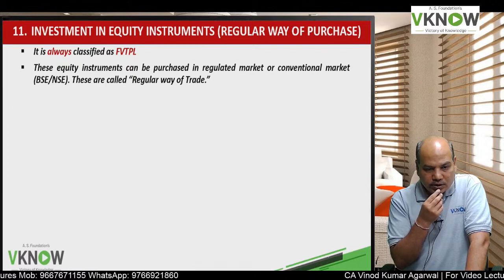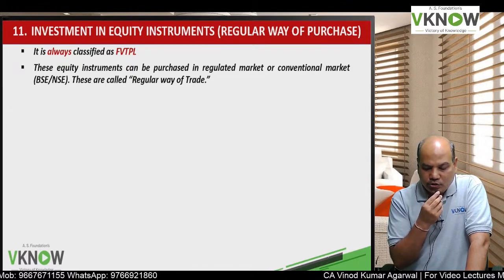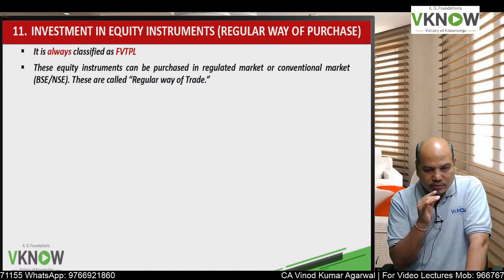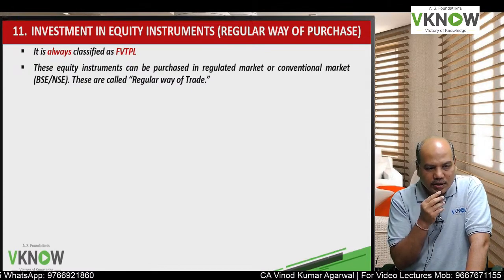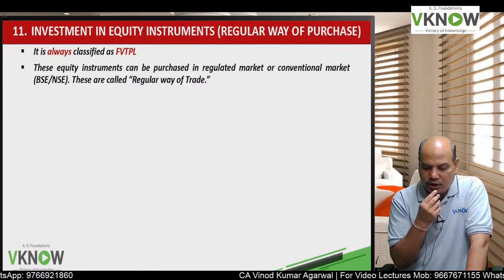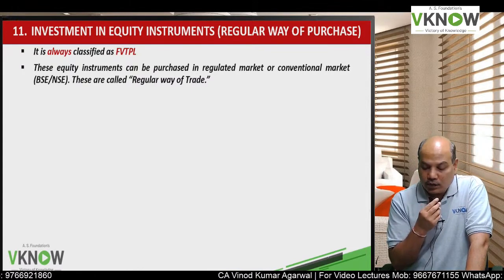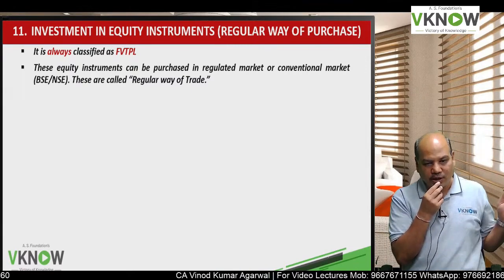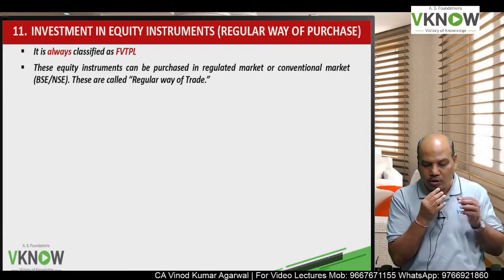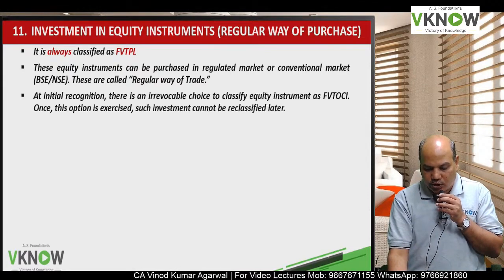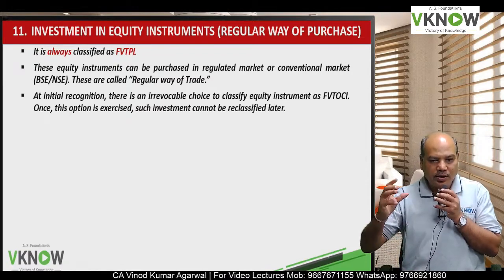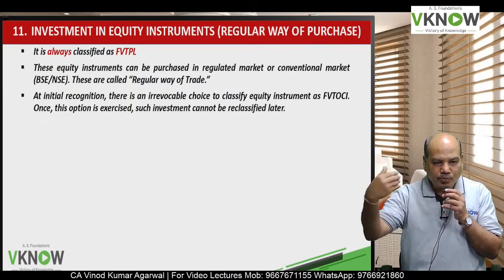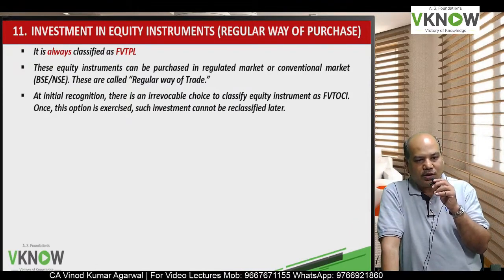So what the standard says, investment in equity instrument will always be classified as FVTPL, but there are some exceptions. Under that we can classify it as FVT OCI. Regular way of purchase means they are purchased in regulated market or conventional market like Bombay Stock Exchange or National Stock Exchange, which is regulated, which is a conventional market. There are market timings, there are days when it is traded, there are procedures by which you buy or sell shares.